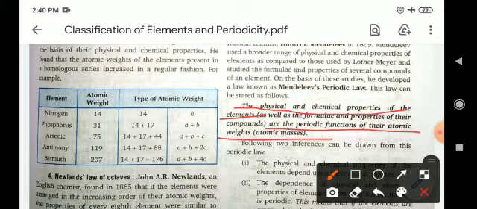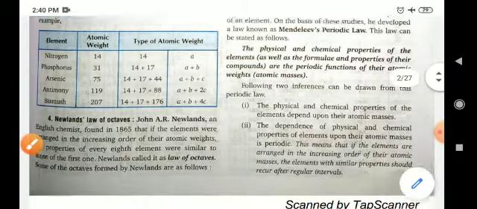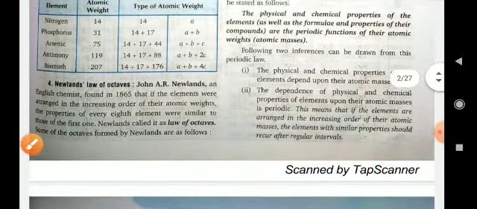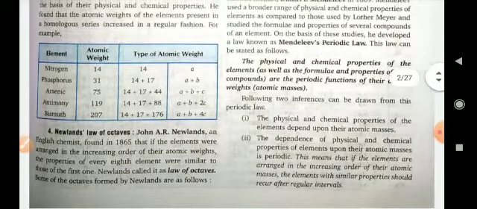So this was the major drawback of the periodic table, because we know that the physical and chemical properties of elements are a periodic function of atomic numbers, not atomic weight. Mendeleev arranged the elements in the periodic table on the basis of their atomic weights. So this was the major drawback of Mendeleev's classification.